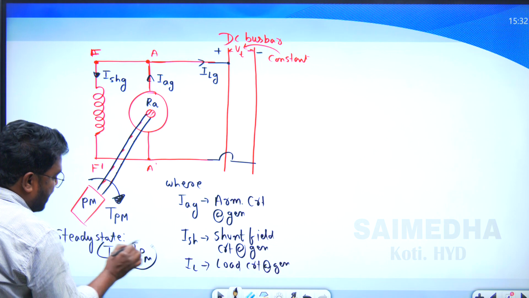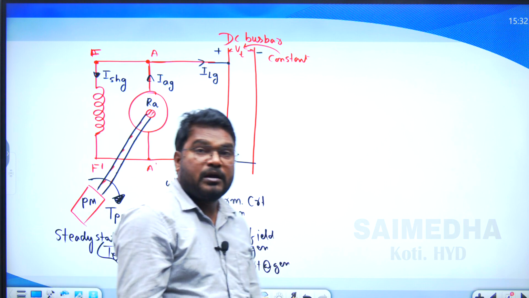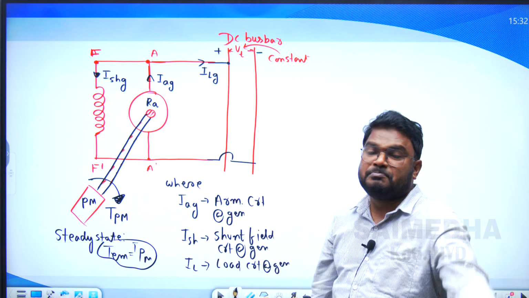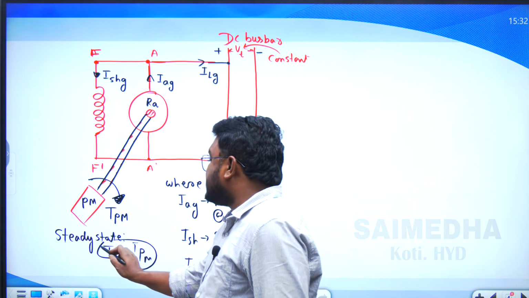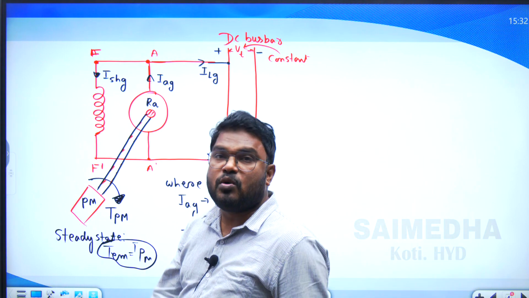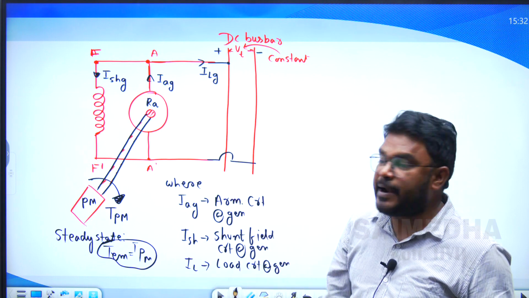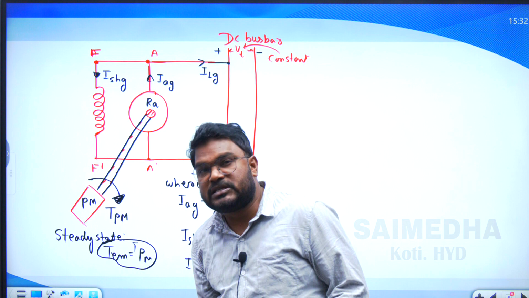When electromagnetic torque equals the prime mover torque, the generator rotates at one constant speed. That is known as the steady state condition. Is that clear?